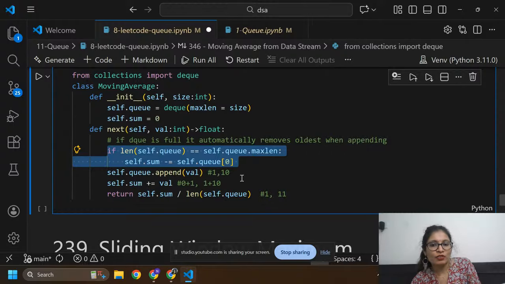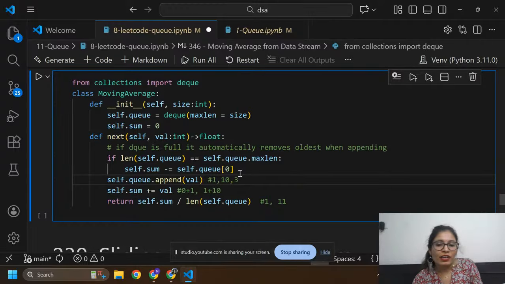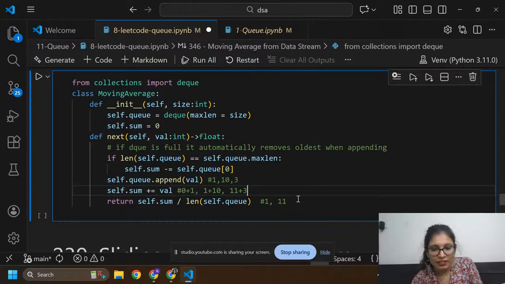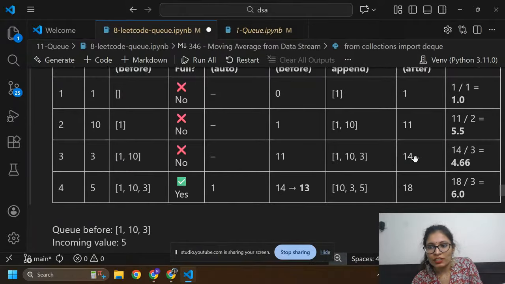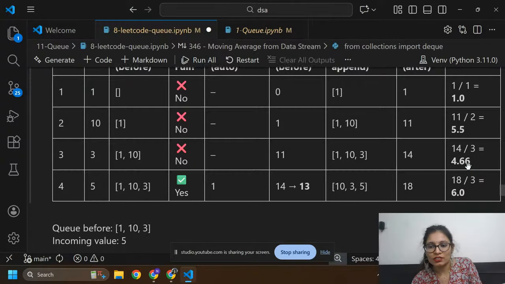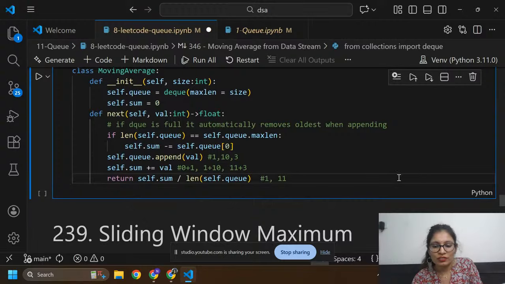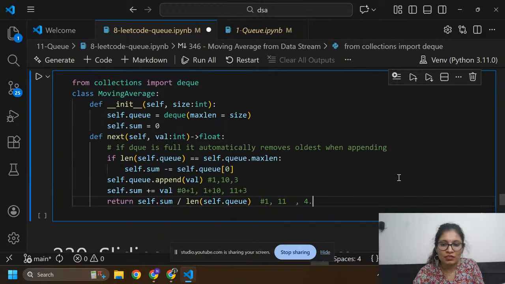Then we need to append 3 here. And the sum: previously I had 11, now I am going to add 3. So I got 14 here, and 14 divided by 3, because we have 3 elements, gives an average of 4.66. So I got 4.66 here.